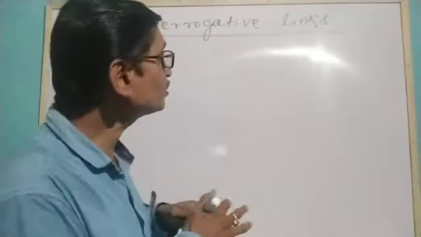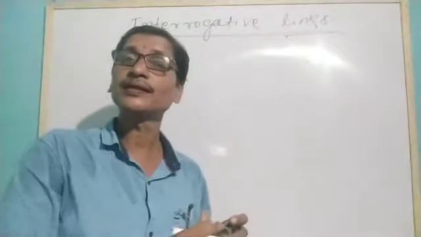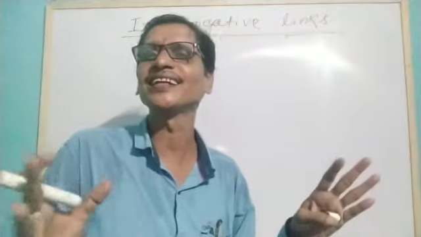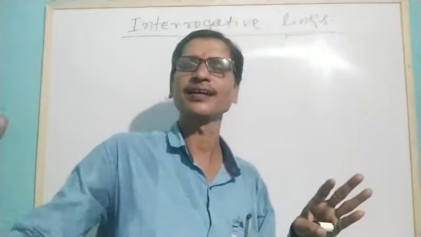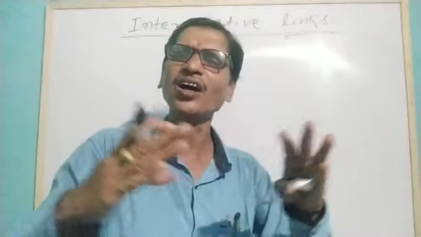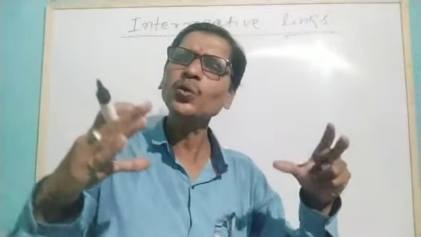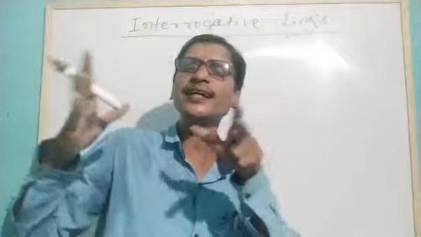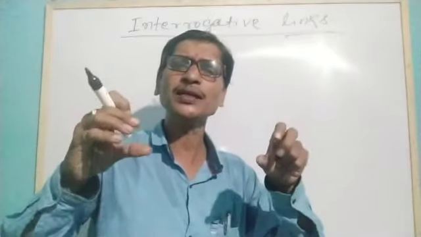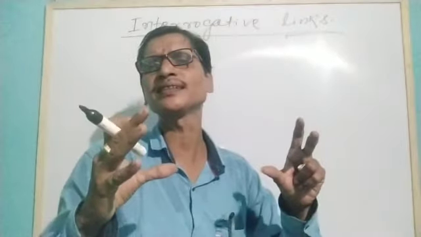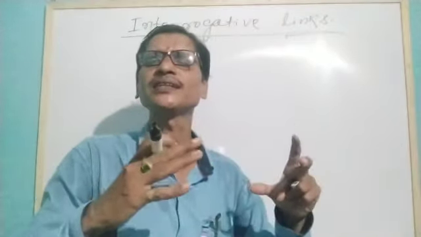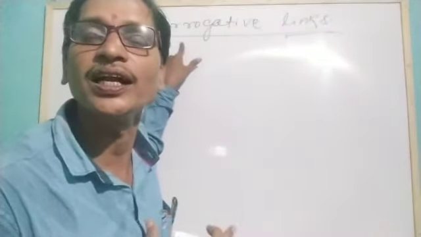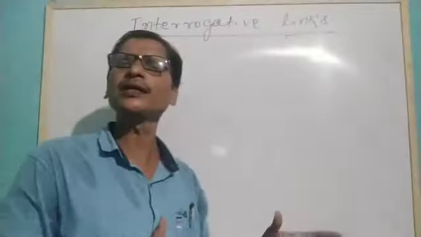But today, as you see, this word talks about links, similar to creating relations. We have links. That means we are creating links or relations between two clauses, or two sentences, or one sentence and another clause. Assume that we are joining two sentences, creating a link between them using an interrogative word. There are several interrogative words.